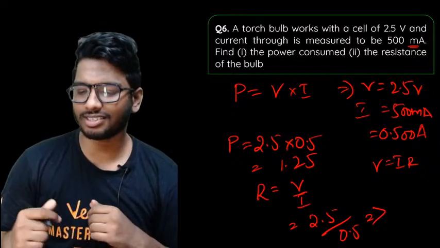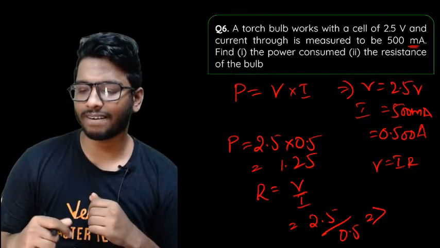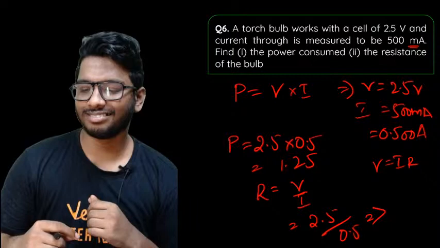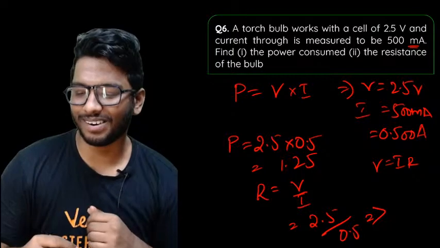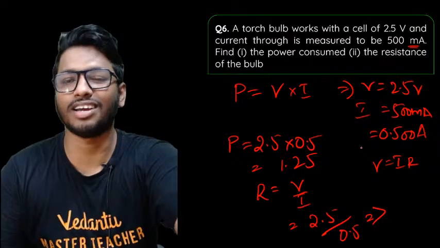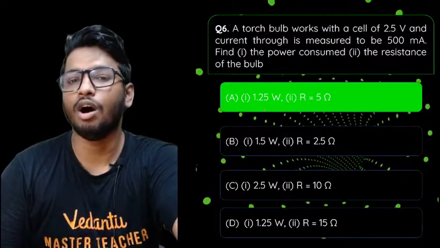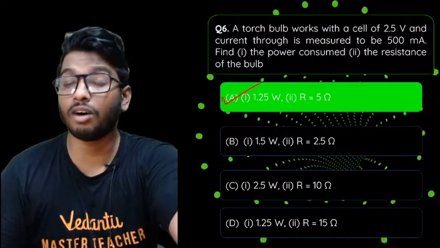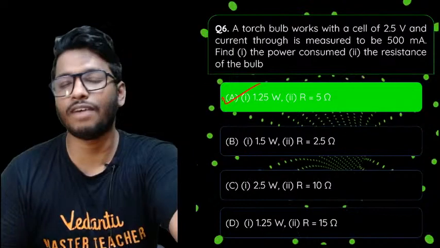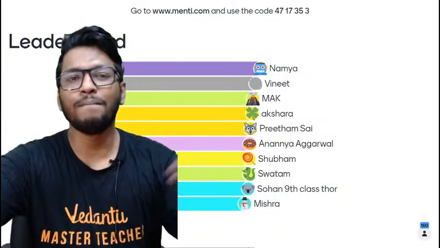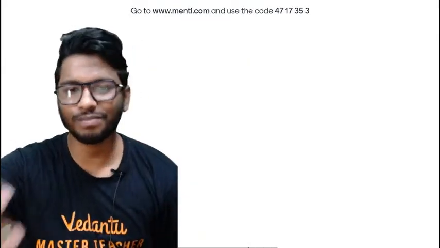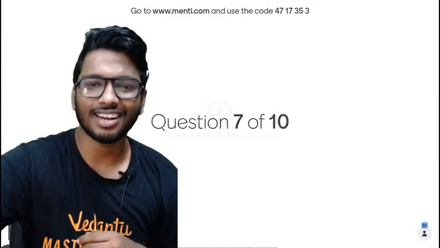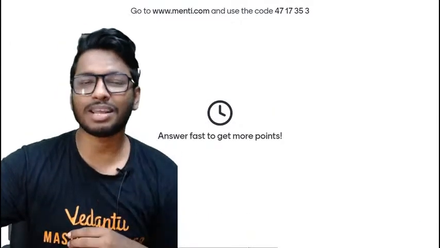Quickly, people in the chat box, 2.5 divided by 0.5, what is it? 5. All right, exactly correct. It'll be 5 ohms. That is the answer for this question. It'll be option A, 1.25 watts and 5 ohms. As simple as that. Moving on to the 7th question. Let's go. Almost three-fourths of the way through.